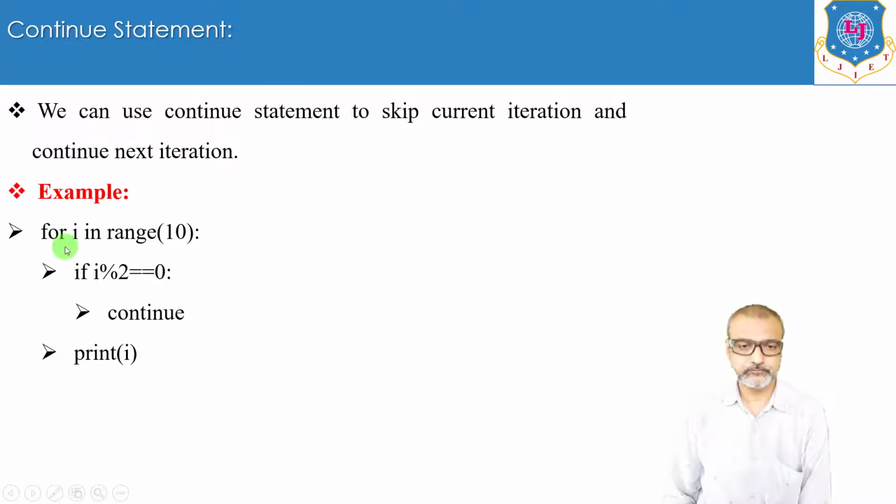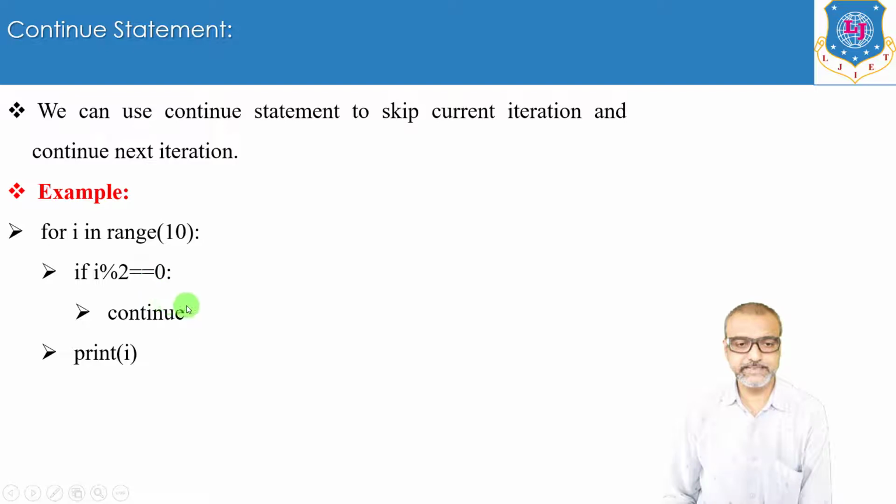Now, what will this simple if block do? If you write if i % 2 == 0. Now what is the meaning of modular division? If you divide i by 2, this modular division will give you the remainder. If you take first the value of i equals 0, and divide 0 by 2, what will be the remainder in that case? That is 0. So the condition will be satisfied.